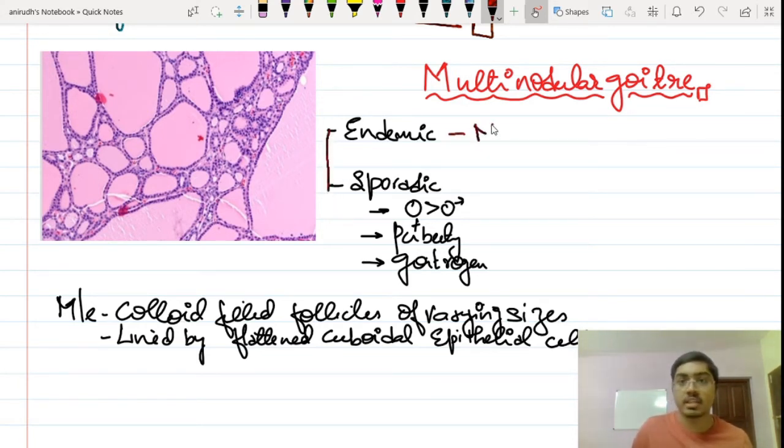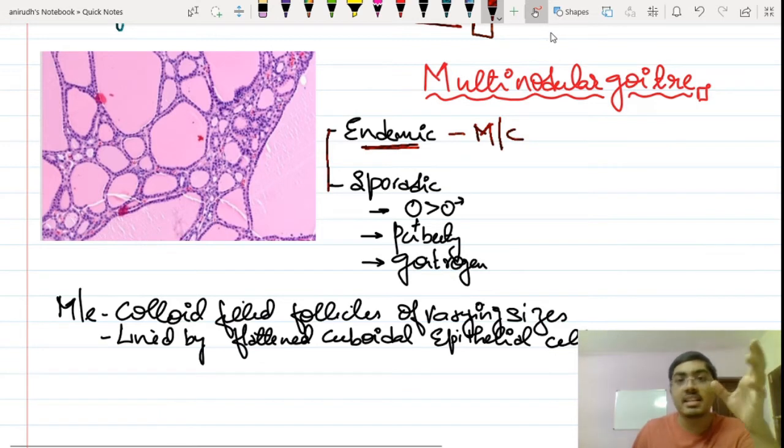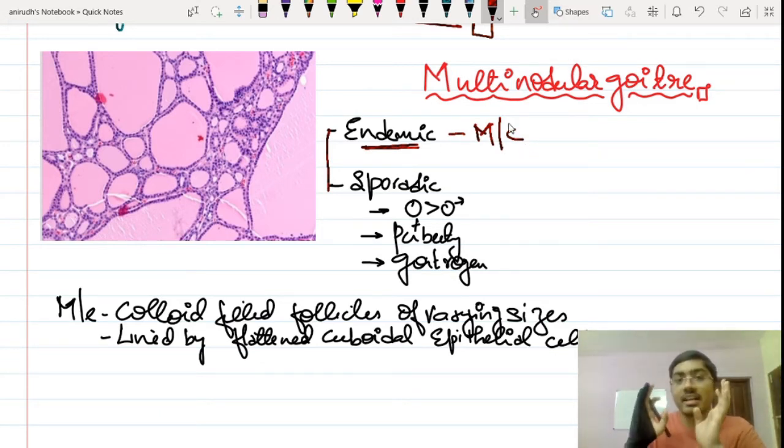As per our textbook, it is the endemic type which is most common. Especially the people who are living in areas where there is less iodine are supposed to be having endemic goiter, that is, areas where there is lack of sufficient iodine in the diet are the areas endemic for multinodular goiter. The point is, endemic areas are typically those like the Himalayas, the Alps, hilly areas wherever you see. That will be the answer for the most commonly affected area in endemic goiter.